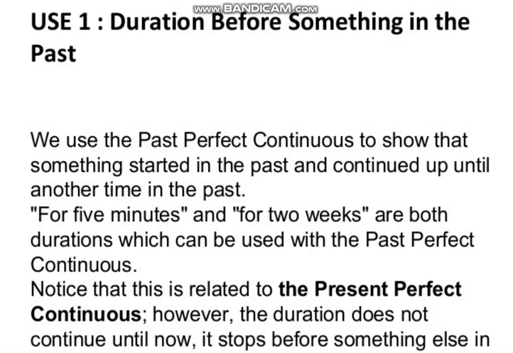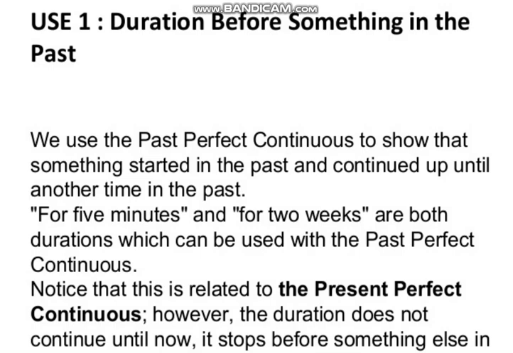As you can see, for 5 minutes and for 2 weeks are both durations which can be used with the past perfect continuous tense. Here are some other examples as well, but mainly they have discussed this: for 5 minutes, let's suppose we say that we were quiet for 5 minutes. That would be an example of something that happened in the past for a specific duration of time, it continued and then it finished at a particular time.